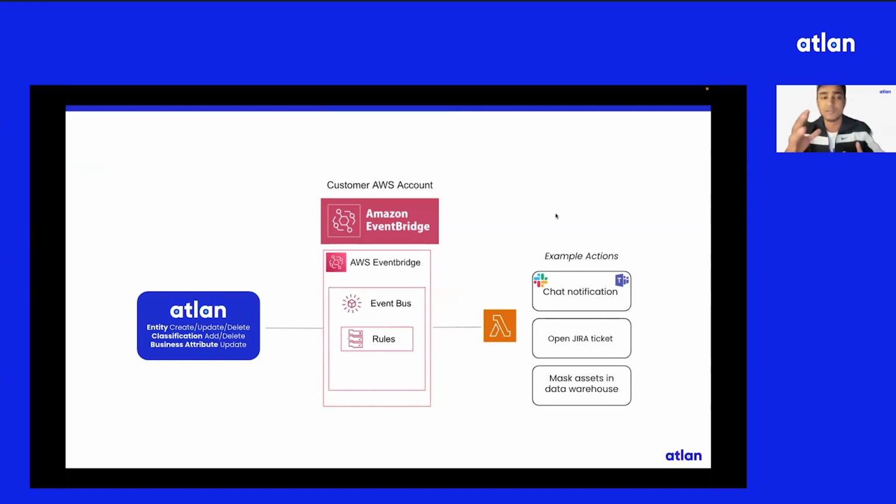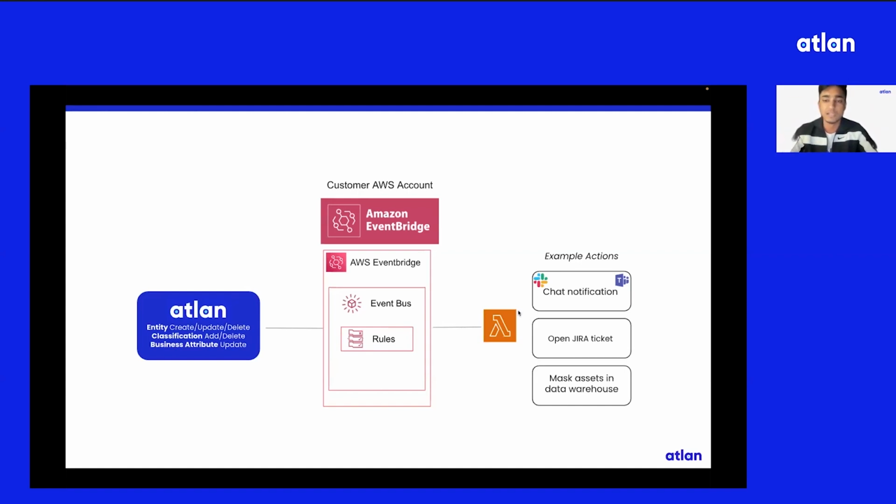bit about what Eventbridge is. It's a service by AWS in which you can throw in a bunch of events and it easily allows you to consume and build use cases on top of that. Let's imagine what that can mean for something like Atlan. Imagine someone raises an announcement on top of a table in Atlan, and you want to create a Jira ticket out of it. One of the use cases that we heard from our customers was that Atlan was sort of becoming a black box: someone changed the ownership of a table, but no one got to know about it. So now with this integration, as soon as an ownership changes,